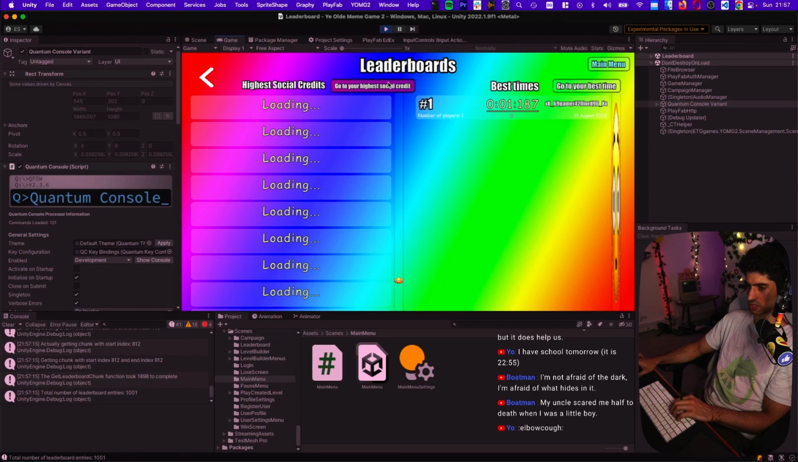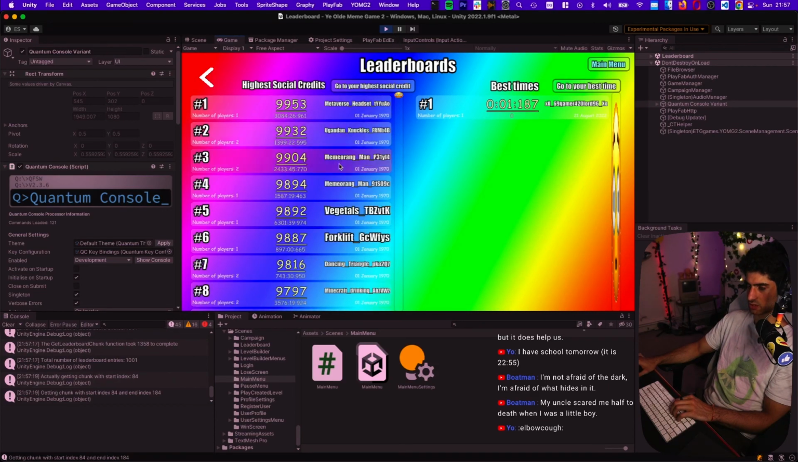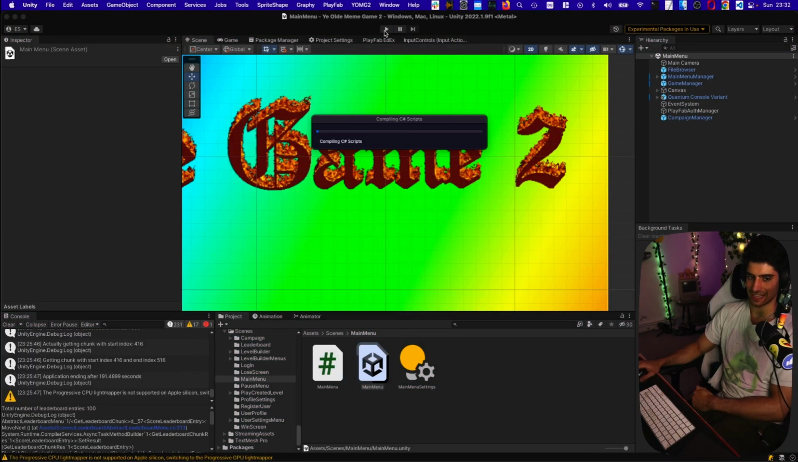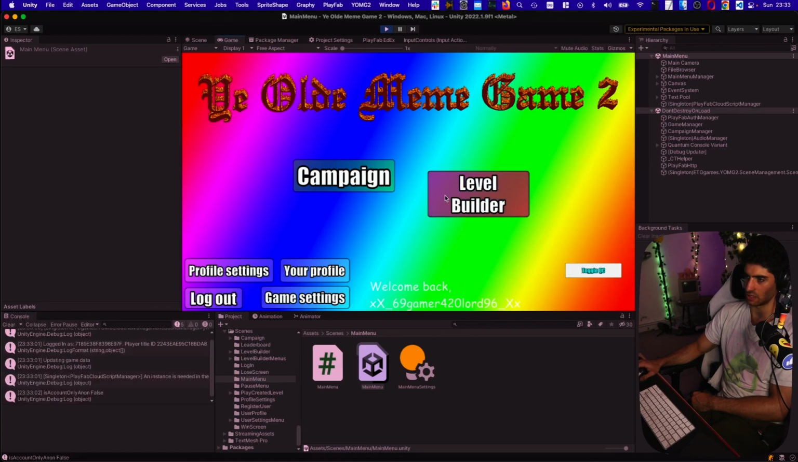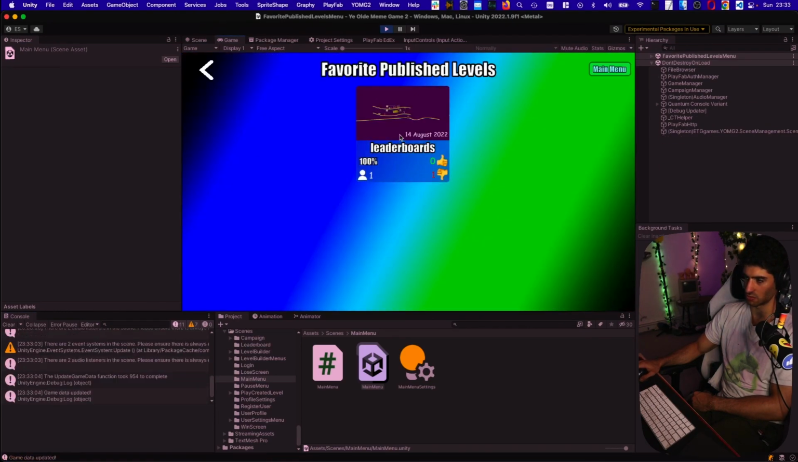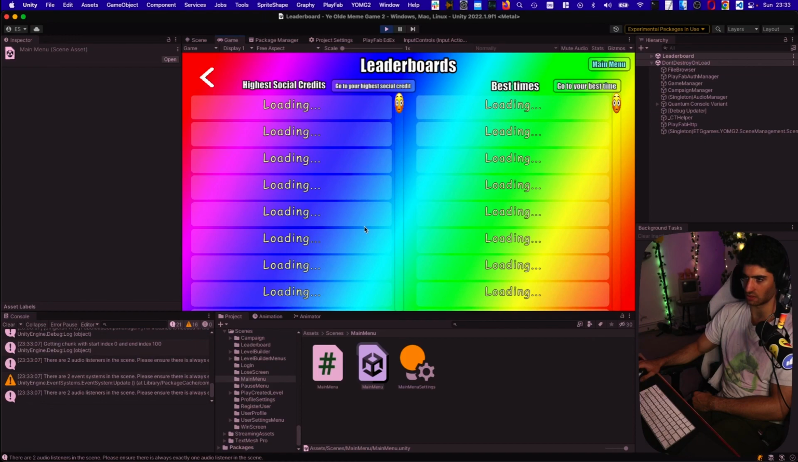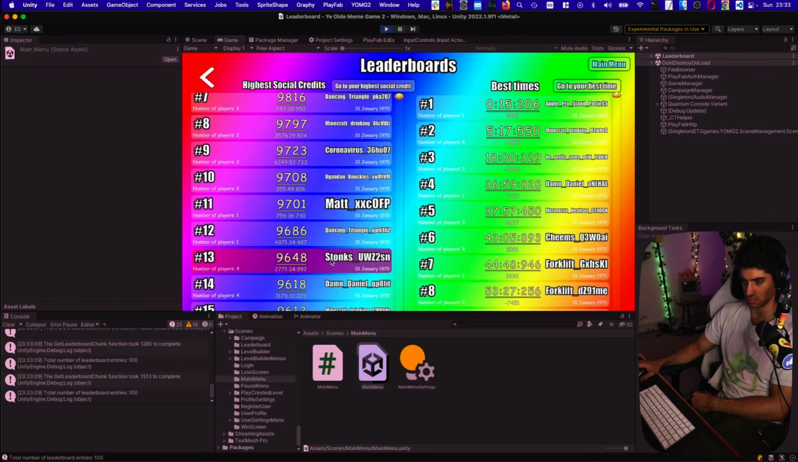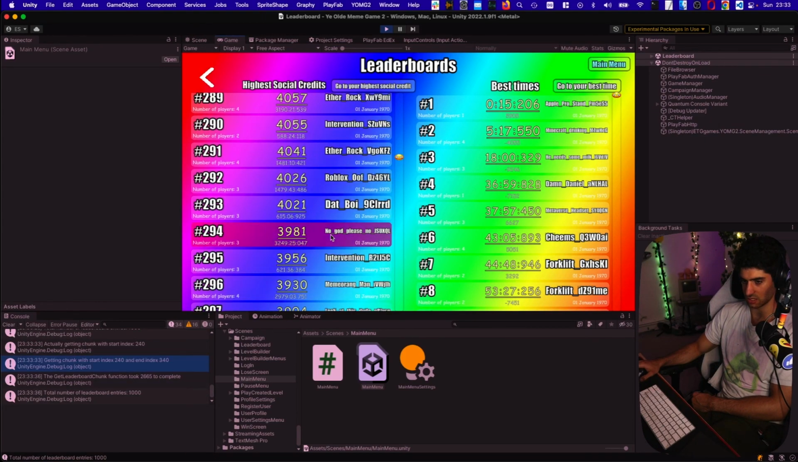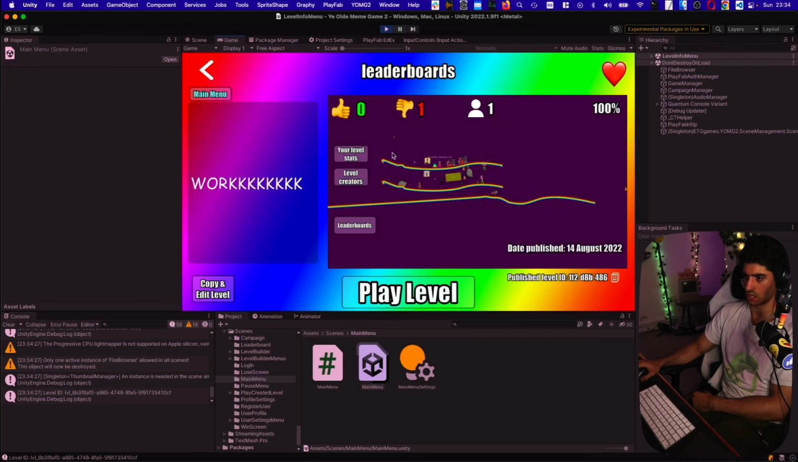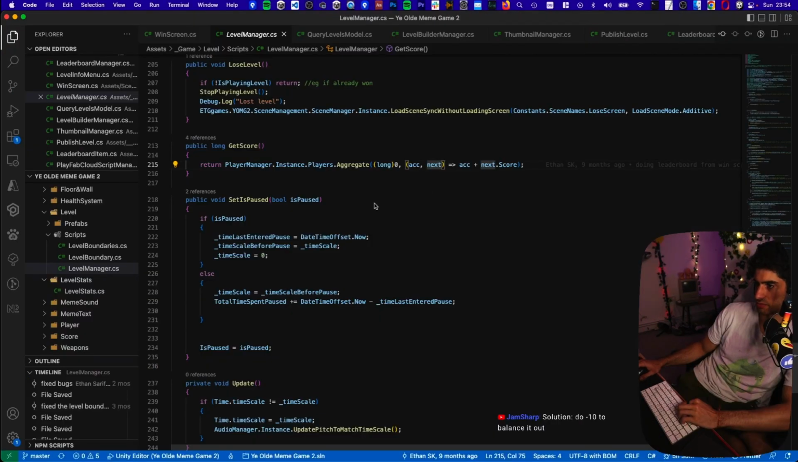Jump to the highest social credit. Loading. Nice. All the way back to the top. I think it works. Let's test it out. I think we've just made my level builder leaderboard system so much more efficient. This could save me so much money. Oh, I think it's working. Nice. Wow. I'll put some breakpoints.